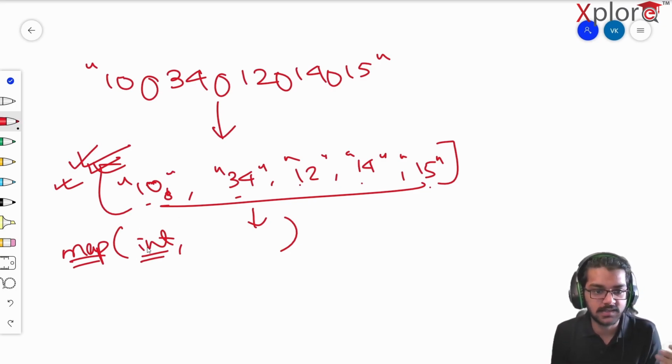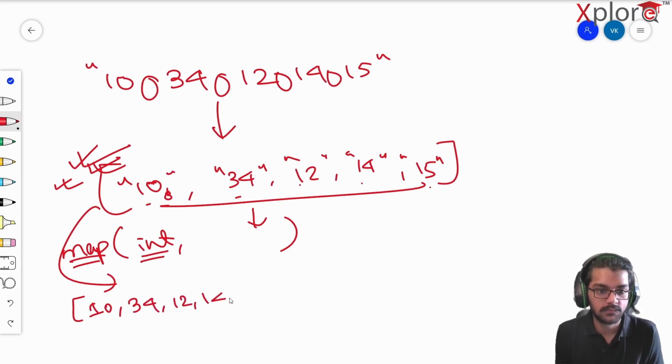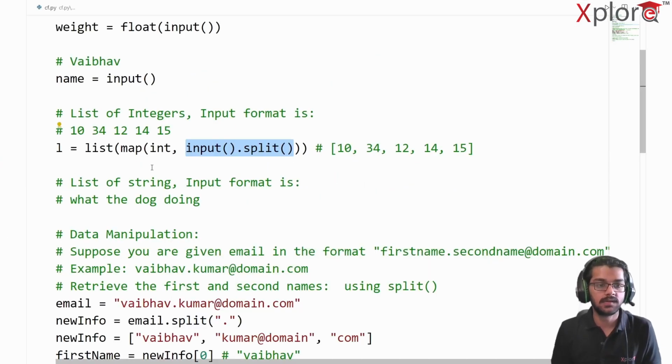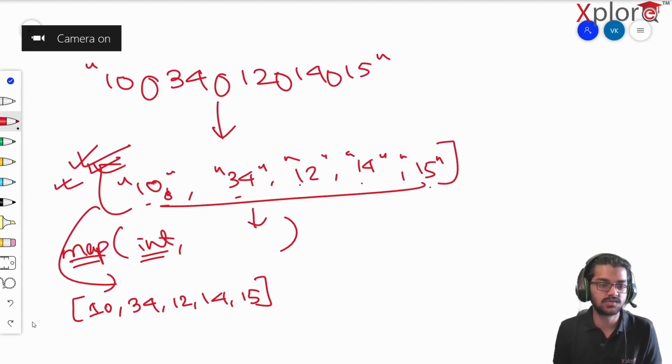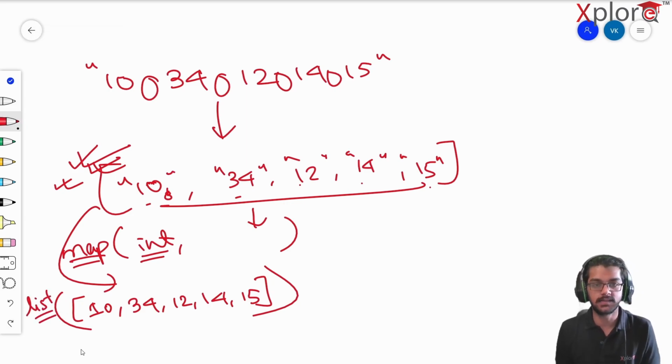So when this functionality gets over, this new list is going to look something like this: 10 34 12 14 and 15, right? That's it. Now it's saying to convert it to a list. So as of now, this entire thing will be converted to a list.